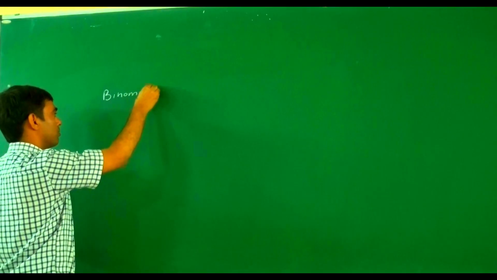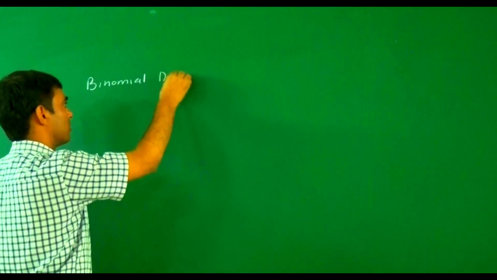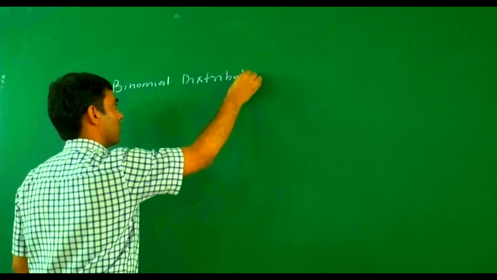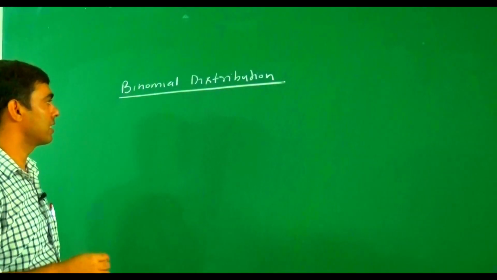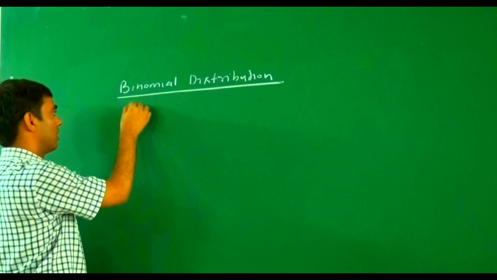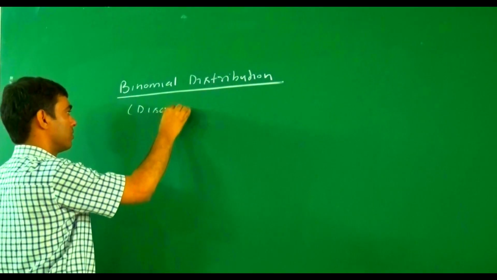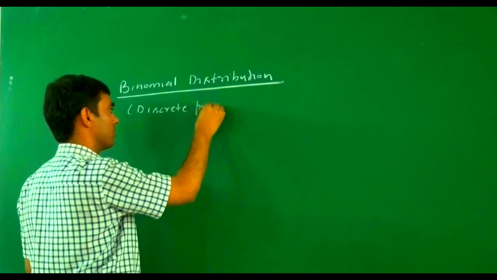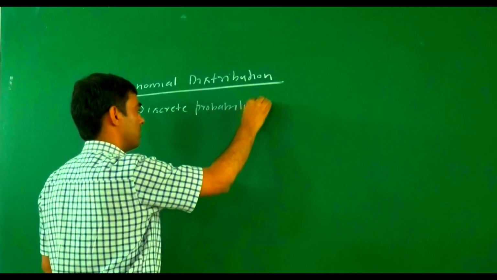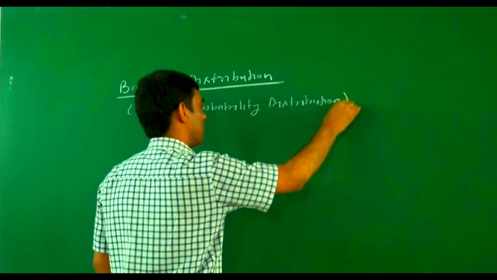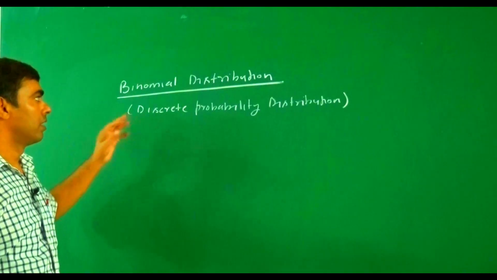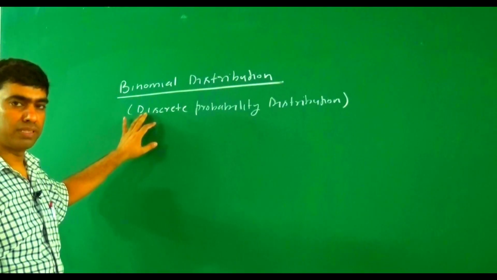Here, the binomial distribution is under the category of a discrete probability distribution. As we said earlier, this depends on